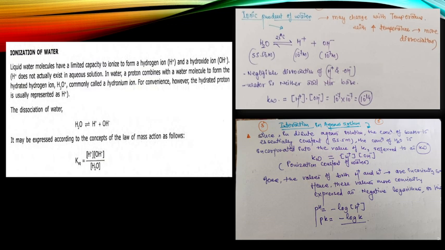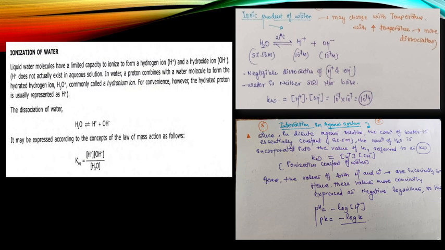The reaction of dissociation of water is given as H2O dissociating into H+ ions and OH- ions. It may be expressed according to the law of mass action, that is K equilibrium equal to [H+] times [OH-] upon [H2O]. Means K equilibrium equals product upon reactant.